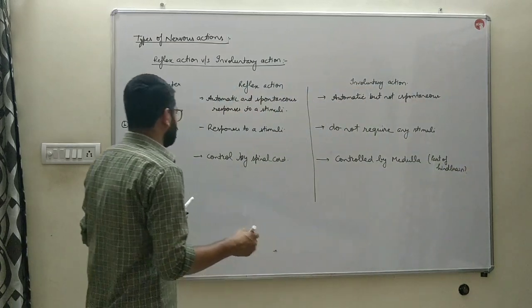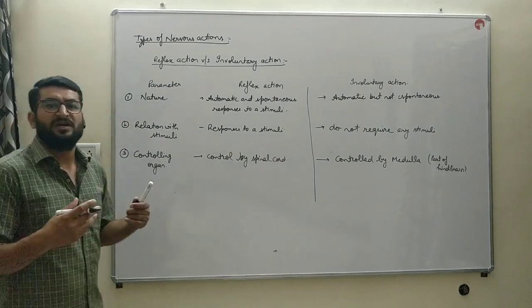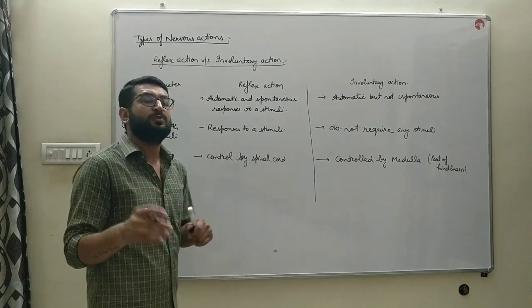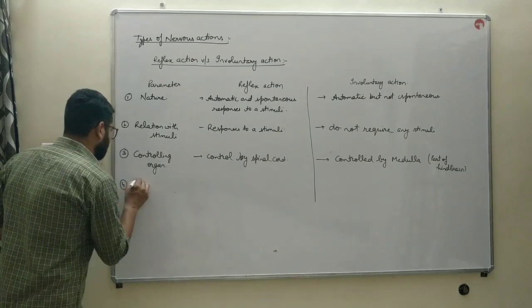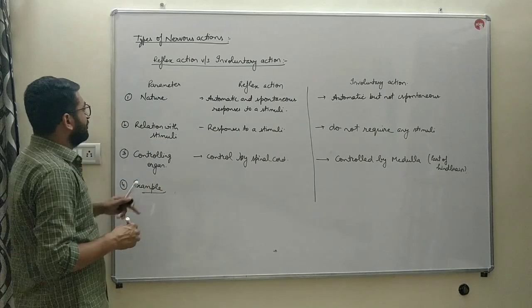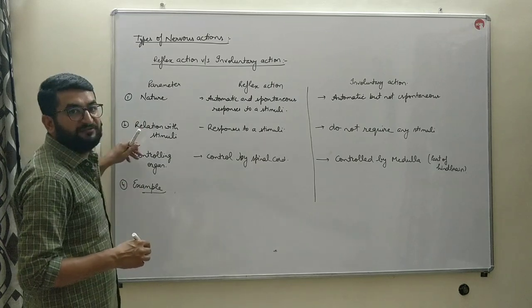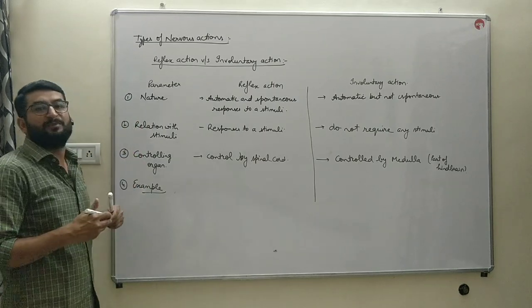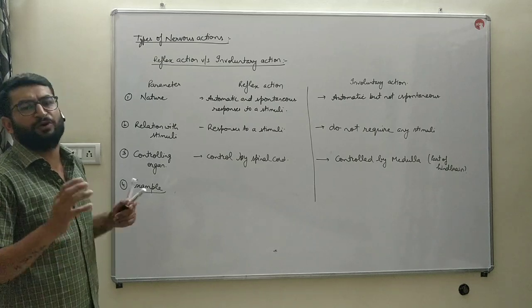Next, you can write a fourth difference if this is asked as a question of 2 marks. Then as the fourth difference you can add an example. But example is not a prominent difference. You can't change these 3 definitions or parameters with this example. So the example must be the fourth point.